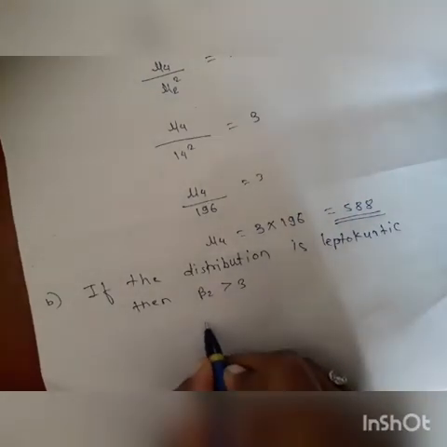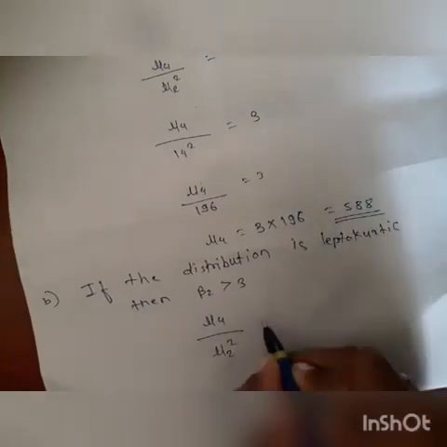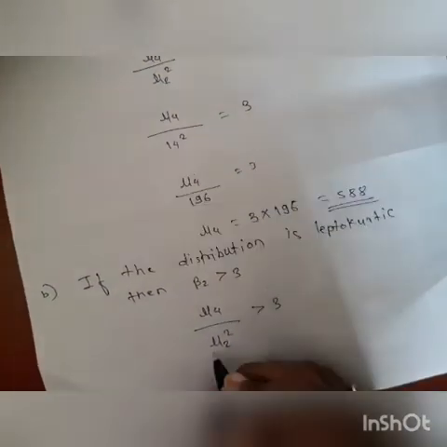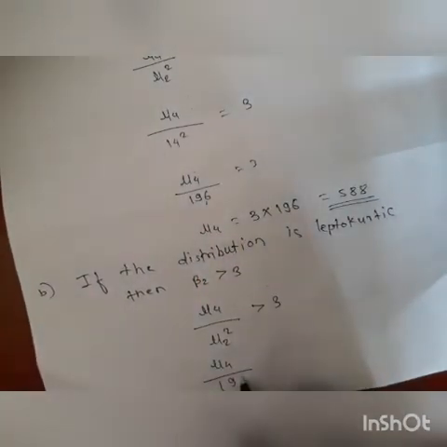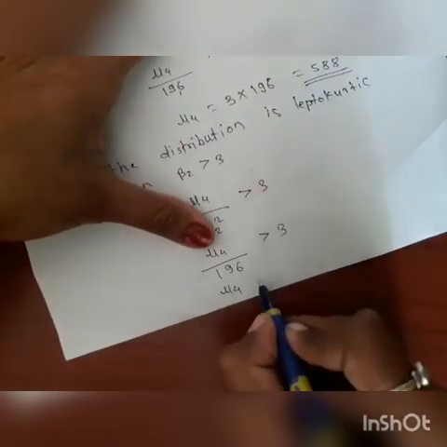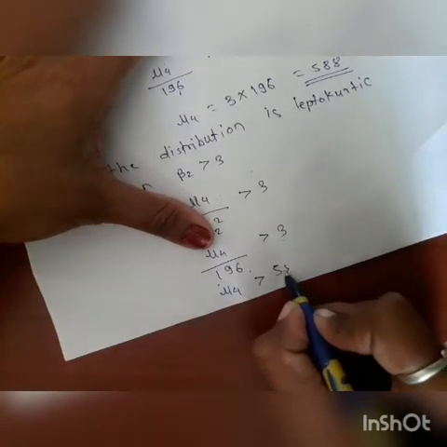Then beta 2 is mu 4 upon mu 2 square, which is greater than 3. Mu 2 square, that is 14 square, is 196. So mu 4 upon 196 is greater than 3, then mu 4 is greater than 3 into 196, which is 588.